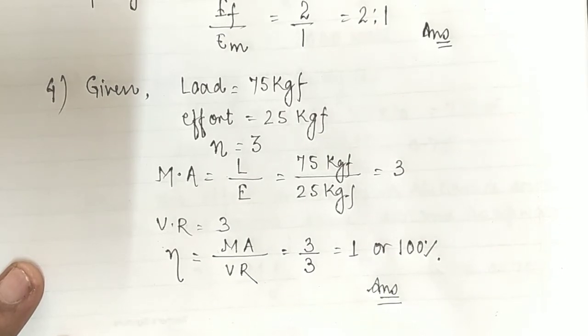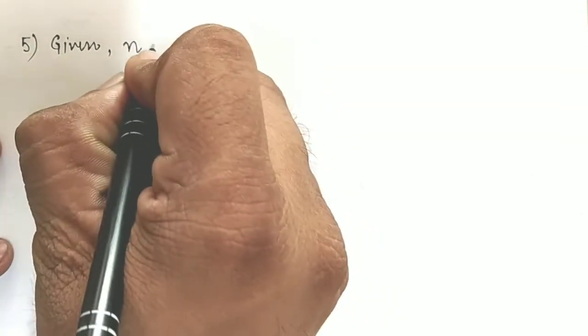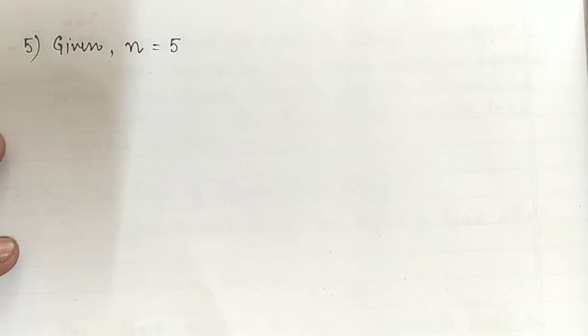So now we will proceed to the solution of question number 5. What does question 5 state? According to question 5, a block and tackle system has 5 pulleys. So here the number of pulleys given inside of the question is 5. So let's start to analyze what is given inside of the question. Children, it is given that a block and tackle system has 5 pulleys. If an effort of 1000 Newton is needed in downward direction to raise a load of 4500 Newton.